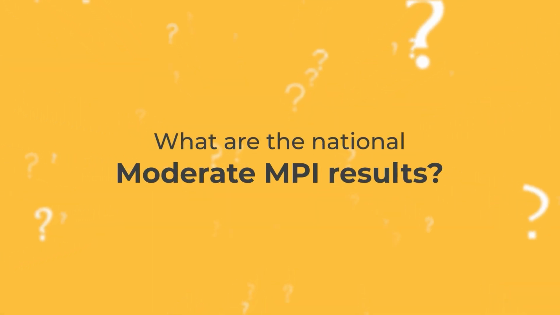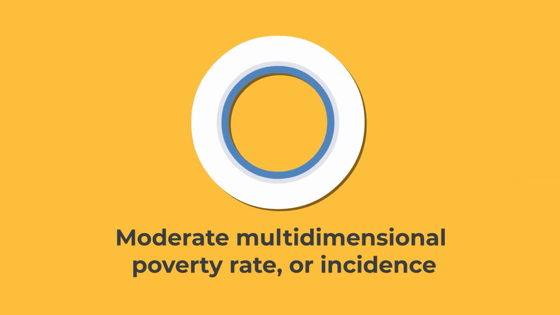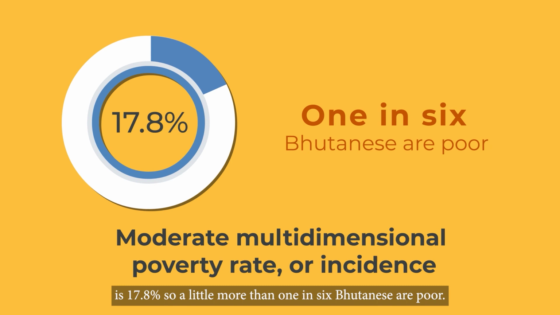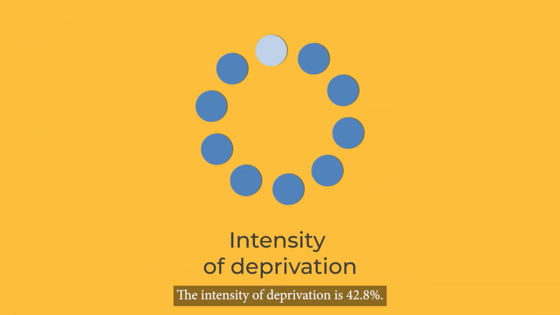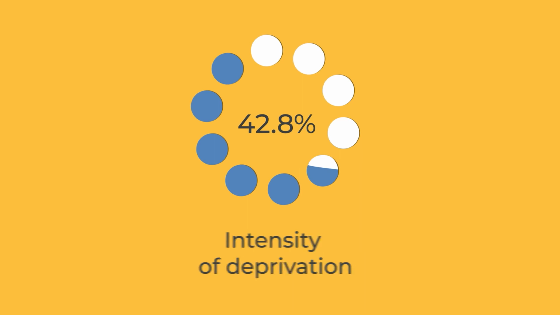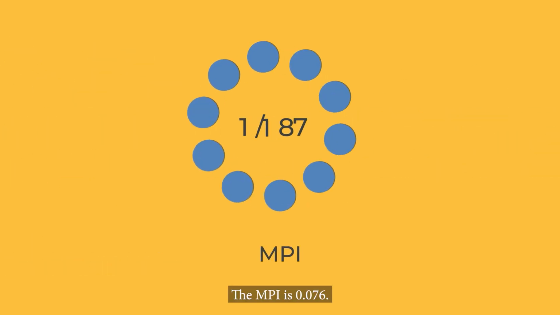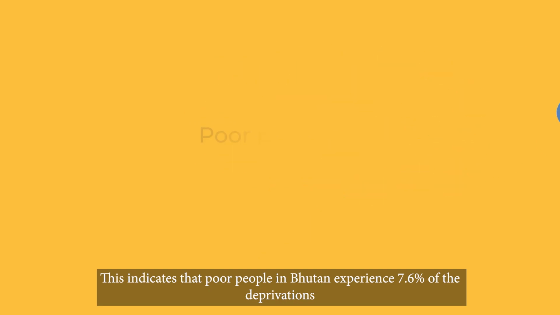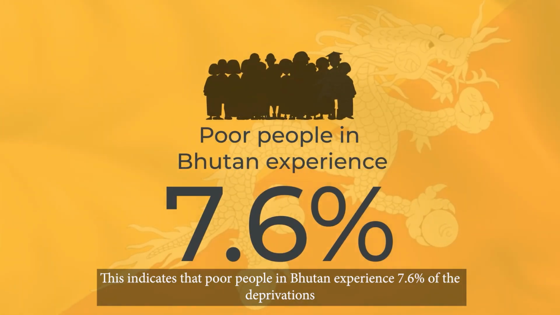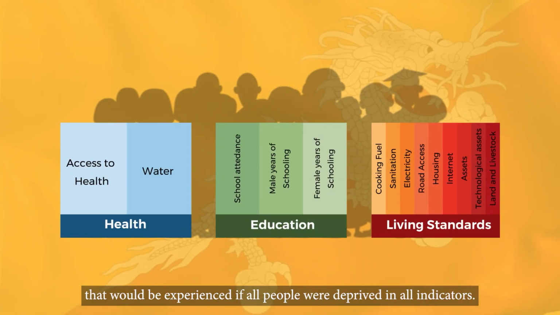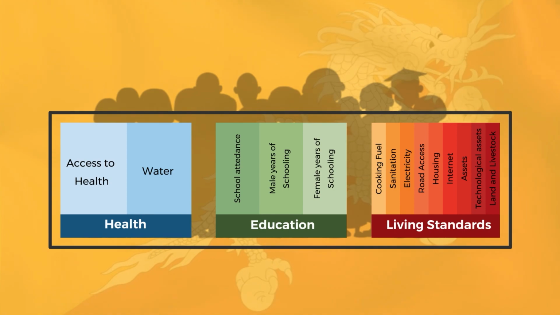What are the National Moderate MPI results? The Moderate Multidimensional Poverty Rate or incidence is 17.8%, so a little more than 1 in 6 Bhutanese are poor. The intensity of deprivation is 42.8%. This means that MPI poor people on average experience 42.8% of the deprivations. The MPI is 0.076. This indicates that poor people in Bhutan experience 7.6% of the deprivations that would be experienced if all people were deprived in all indicators.